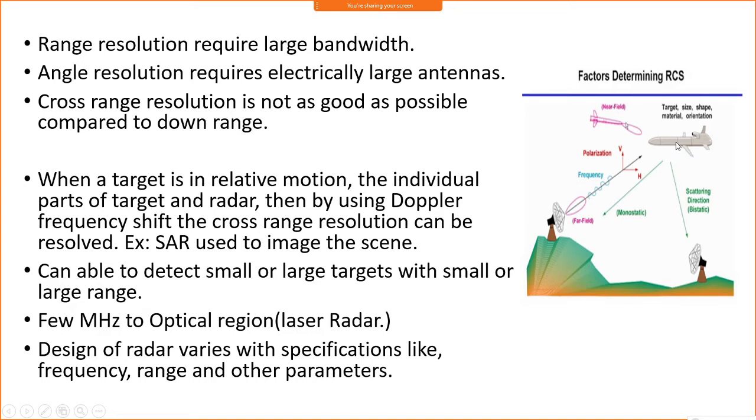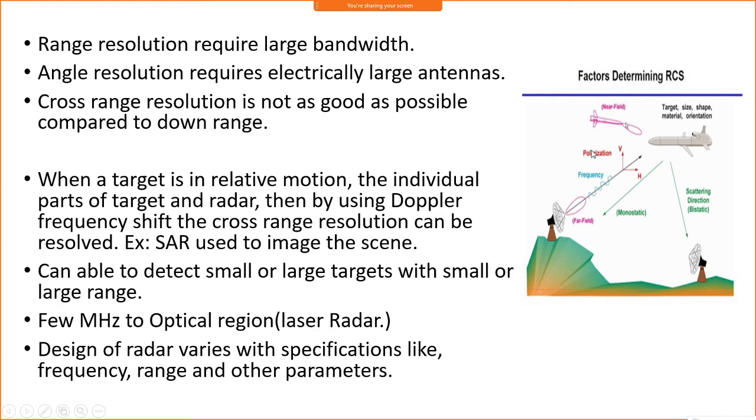Okay, so one of the important parameters is RCS, that is radar cross section. The radar cross section means that whenever the signal is transmitted to the target and reflected by the target, the power which is intercepted by the target, and the reflected wave which is received, so the area which is intercepted by the target, we call it the radar cross section. Okay, and the other parameter which will affect it is the polarization.